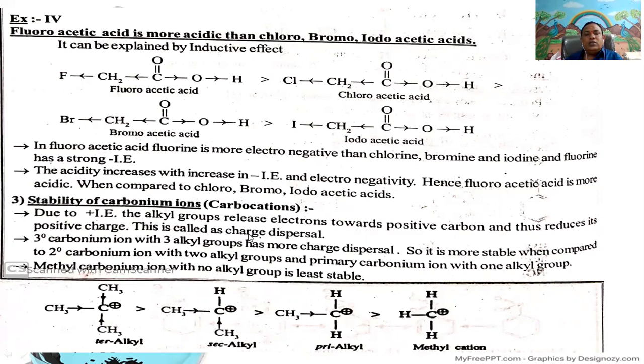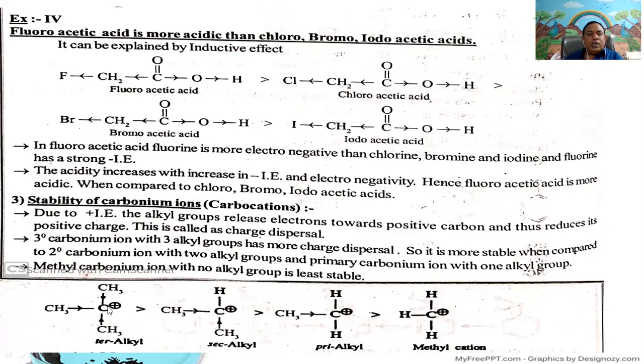This is called charge dispersal. The tertiary carbonium ion with three alkyl groups has more charge dispersal, so it is more stable when compared to the secondary carbonium ion with two alkyl groups and the primary carbonium ion with one alkyl group. The methyl carbonium ion with no alkyl group is least stable.